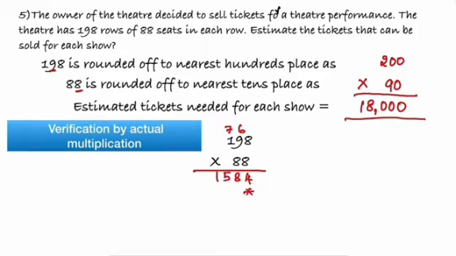Then for the tens place value, 8 8s are 64 again, 8 9s are 72, plus 6 is 78, 8 1s are 8, plus 7 is 15.